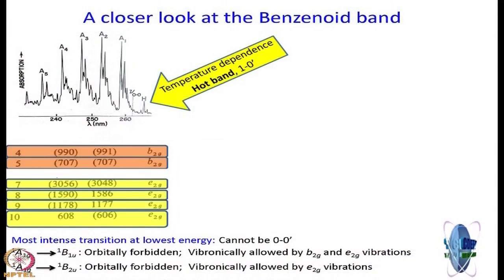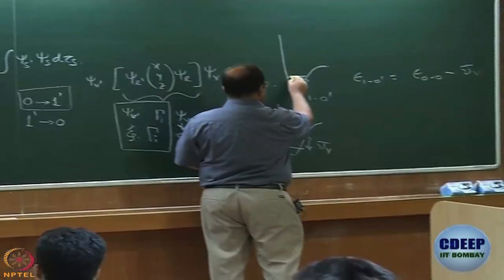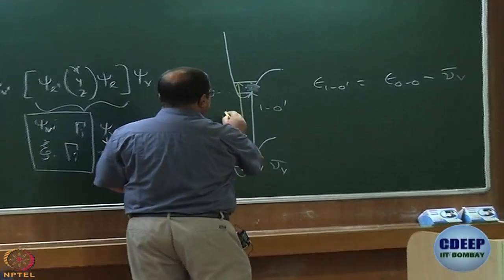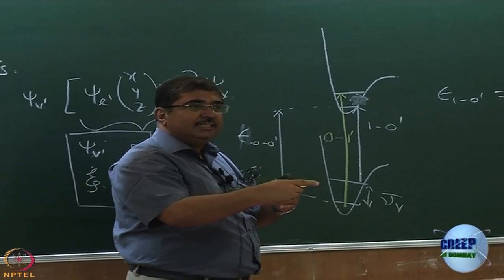Alright. Now, look at the next band, the immediately next band here. As you see, it looks very much like this one, right? The structure is the same. So, that is ascribed to 0 1 dash. Do you agree with me that 0 1 dash should have higher energy than 1 0 dash, right? What is 0 1 dash? This is 0 1 dash, right? Just immediately next higher energy.